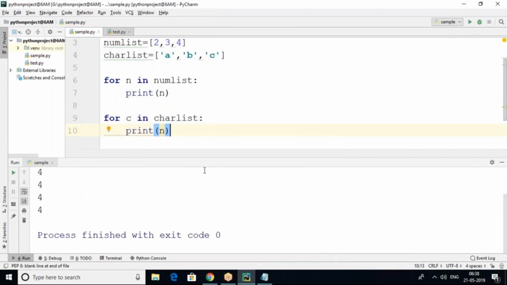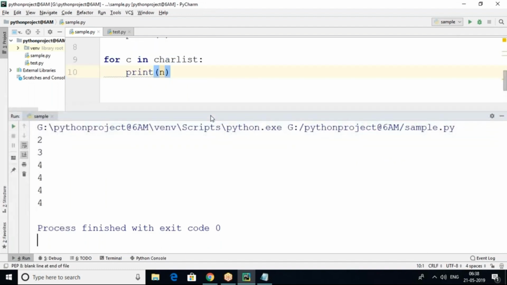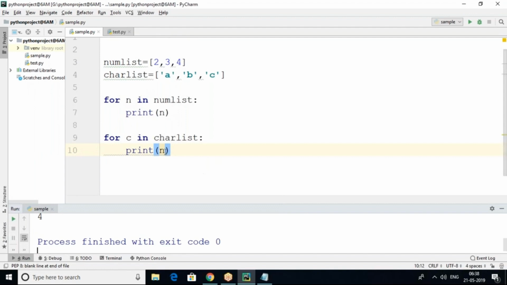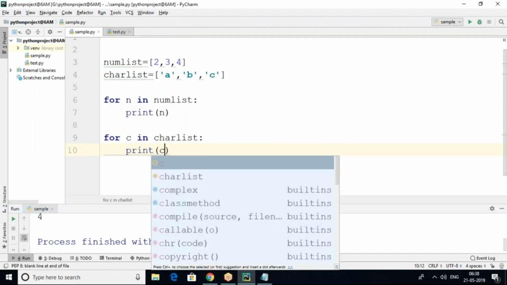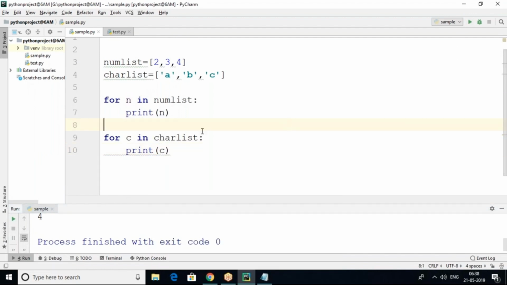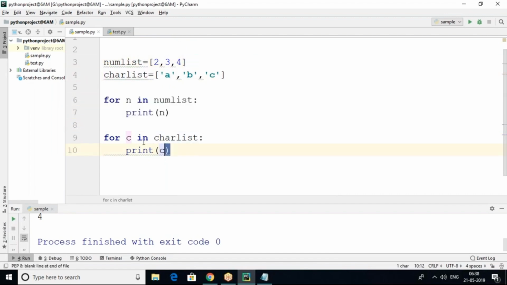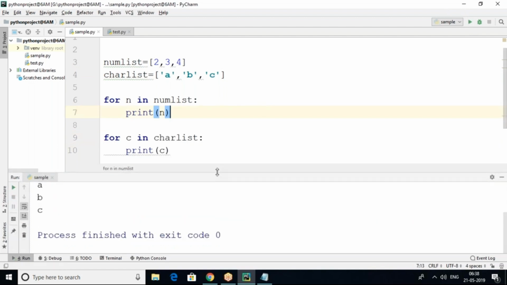This time we got an output like this. Oh, something is wrong. Just wait. Print n only we are printing, print c. Now the first loop belongs to num list, the second loop belongs to char list. Now when I execute this, it comes like this.